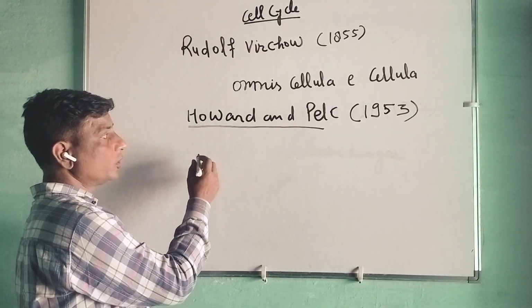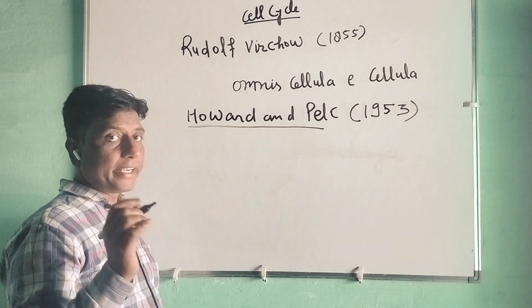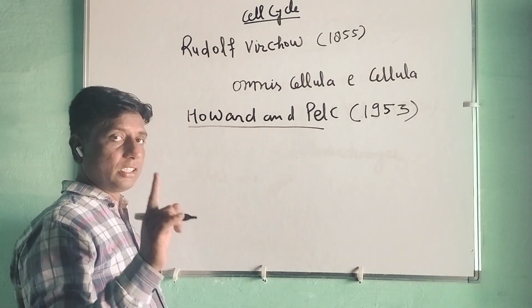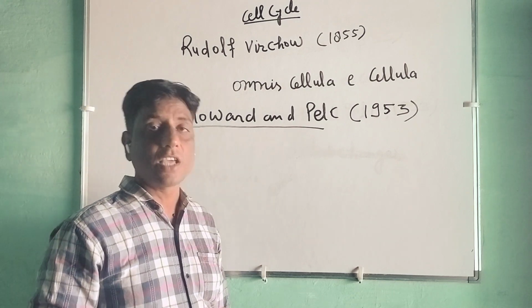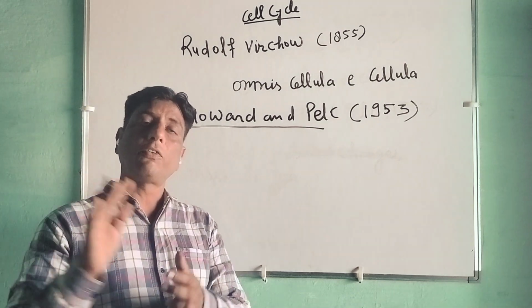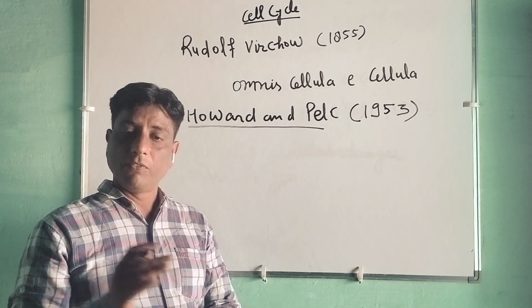When these genetically controlled series of changes take place in a cell, the formation of a new cell will occur.